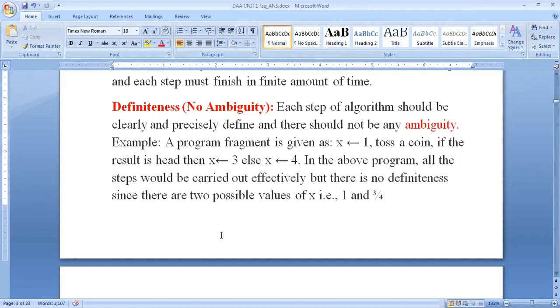Sometimes words such as procedure, function, and subroutine are used synonymously for a program. So in some languages we use procedures, in some languages we use functions, in some languages we use subroutines. These are different names, but all these names refer to the program or function.